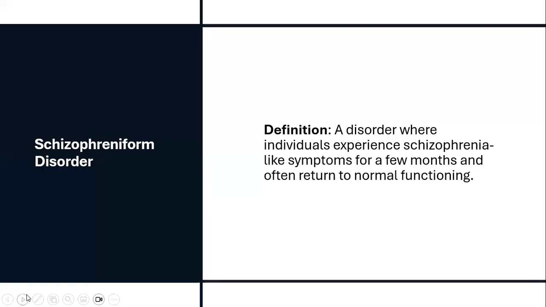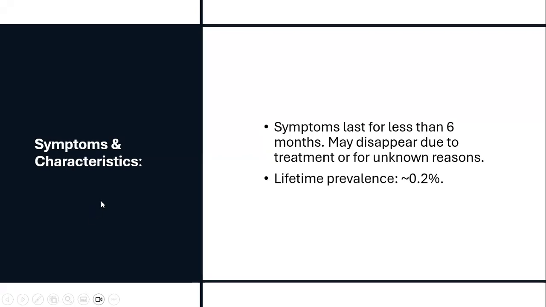So what is the definition of schizophreniform disorder? It's a disorder where individuals experience schizophrenia-like symptoms for a few months and often return to normal functioning. The symptoms may last for up to 6 months and may disappear due to treatment or for unknown reasons. Lifetime prevalence is approximately 0.2%.